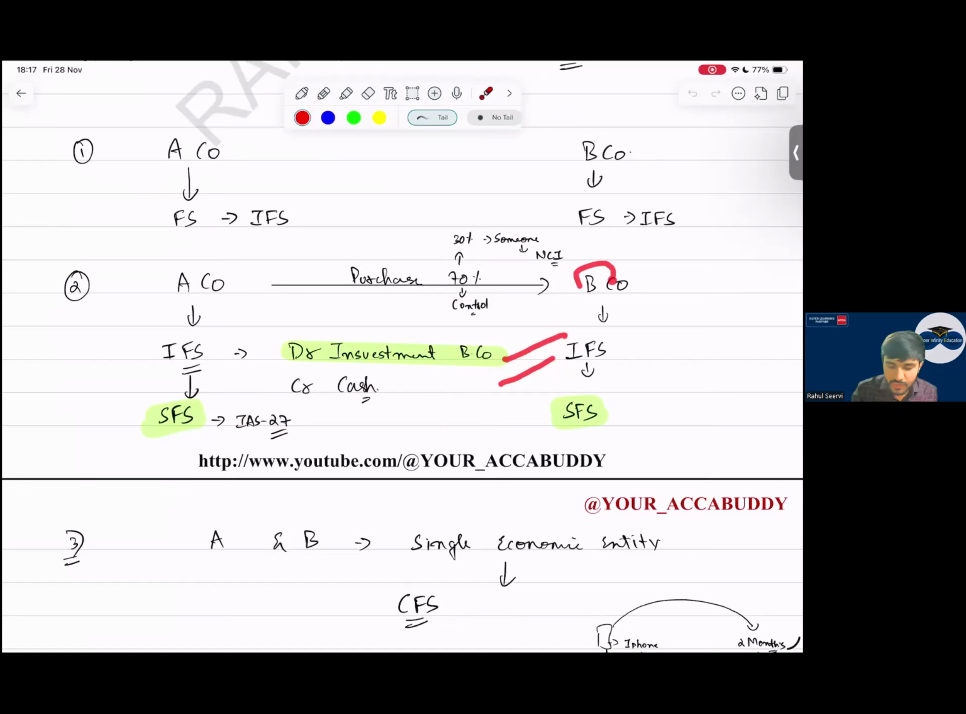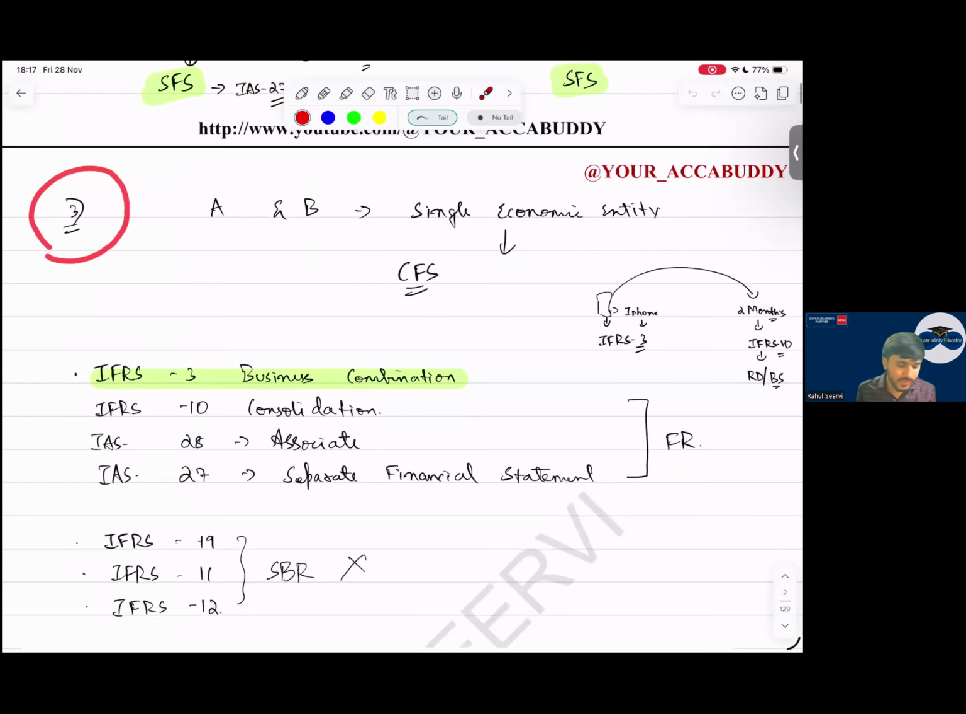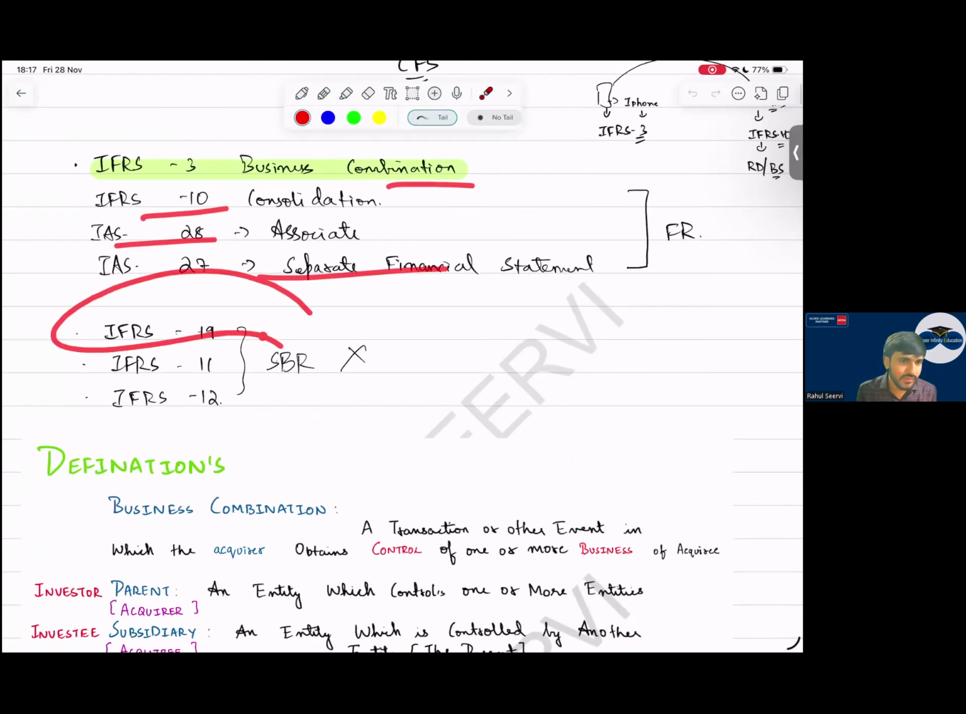Sir, at what value we record? Cost or fair value or equity method? Yes, sir. Then, third one, A and B will prepare CFS from a single entity point of view. As I mentioned, these standards are very important for FR. IAS 28, 10, IFRS 3 and this IAS 27. IFRS 9, 11, 12 are part of SBR, they will not be tested here.